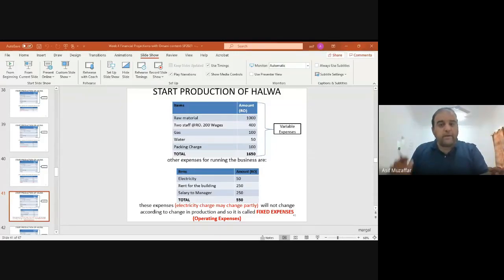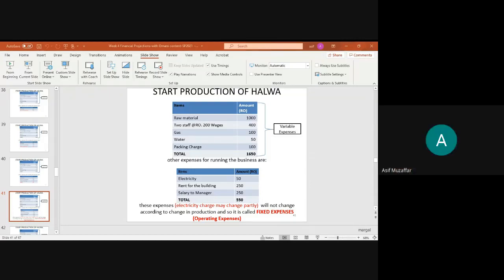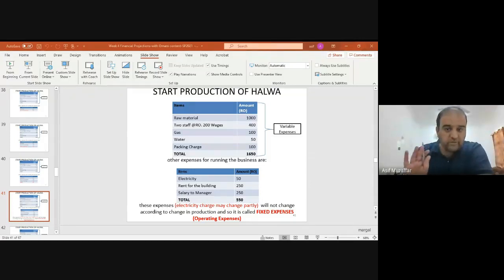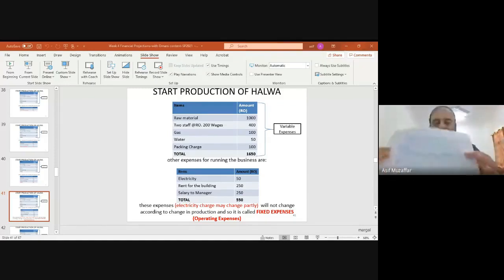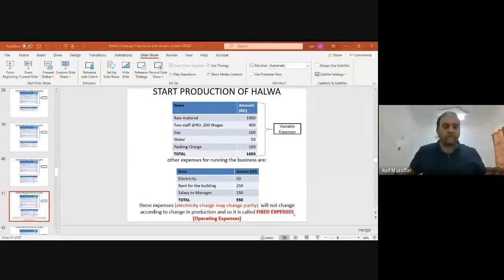But when teachers or other staff are sitting in their offices, they are not teaching students. So that is not a direct expense, that is an indirect expense. So let's say your electricity bill is 1,000 riyal. Can you tell me how much of it is direct expense and how much of it is indirect expense in terms of our college? I'm just taking an example.